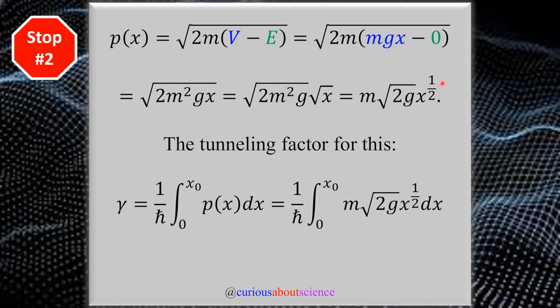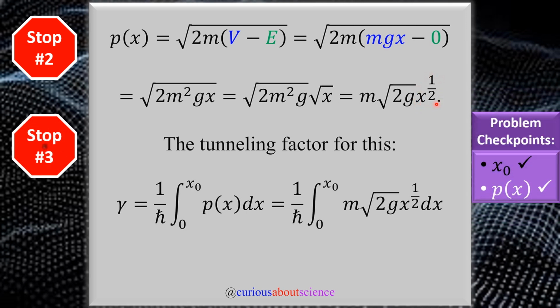And of course, we know we're going to have to integrate, so why not just put that to the 1/2 power and save ourselves some headache, thus completing the momentum. Now this brings us straight to step 3, which is the tunneling factor. Of course, here we see the form of the equation, I think 9.29, 9.23, one of the two. And when we plug everything in, we're good to go.